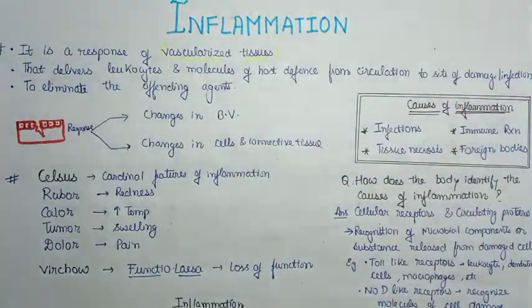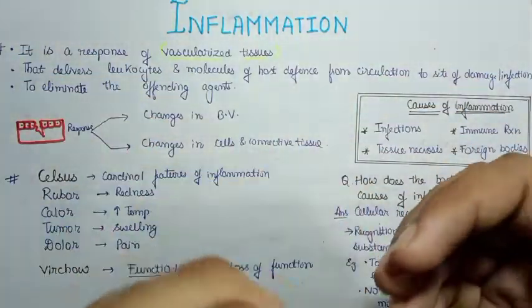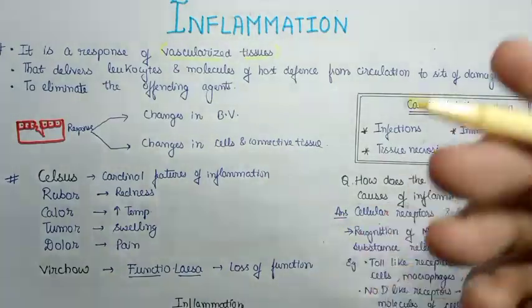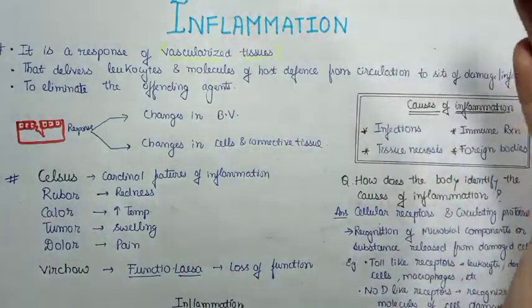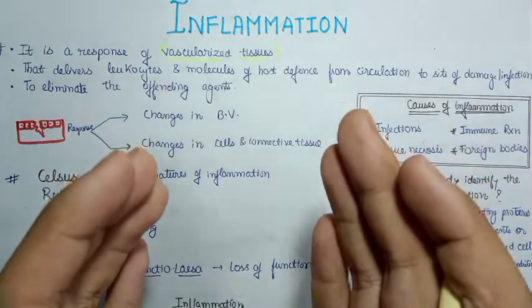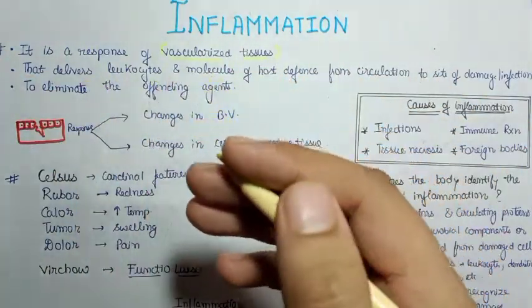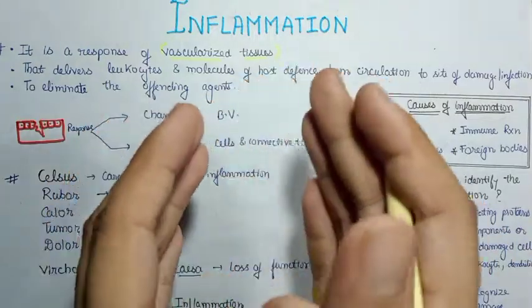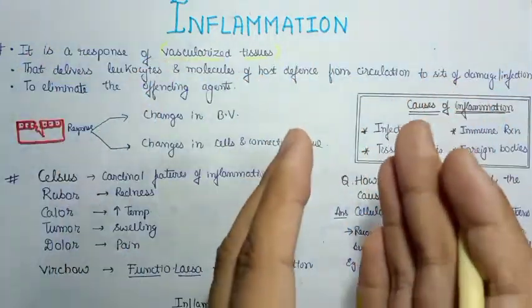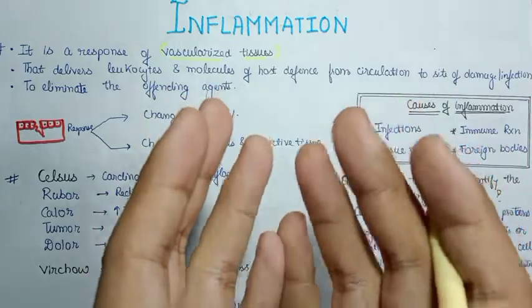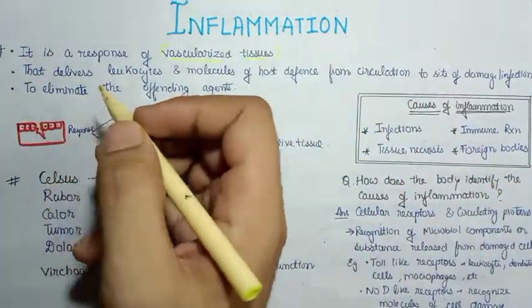From this video we'll talk about the new topic, that is inflammation. So inflammation is basically a response of the vascularized tissue. And what is the function of inflammation? It basically delivers the leukocytes and molecules of host defense from circulation to the site of damage or infection. And what is the very purpose? It is to eliminate the offending agent.